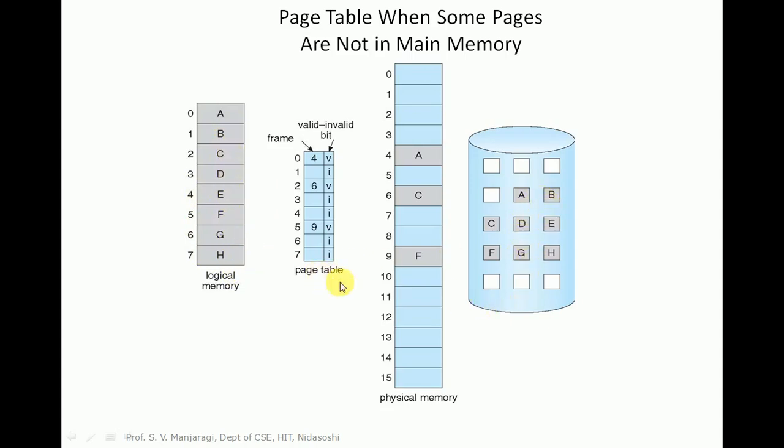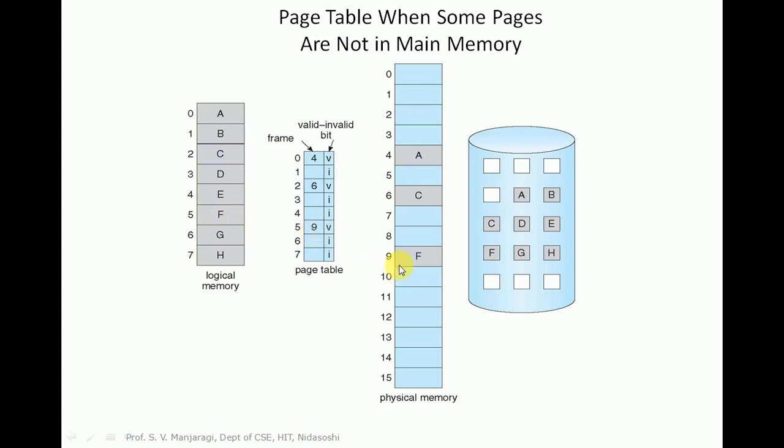And there is a page table, and this is a physical memory. In the physical memory only few pages have been brought here. And if you look at the page table, these are the page numbers, and these are the corresponding frame numbers. Like page 0 is loaded at frame 4, you can observe in the physical memory. Similarly page 2 has been mapped to 6 here. At the frame 6 we can see page 2 that is having C. Similarly page 5 that is having F has been mapped to frame 9.